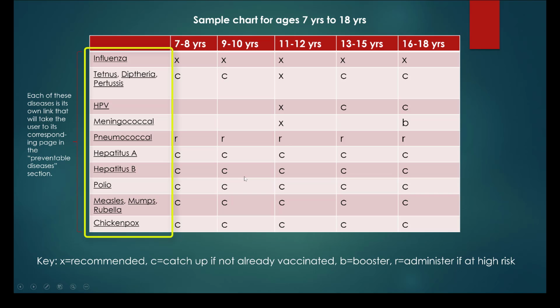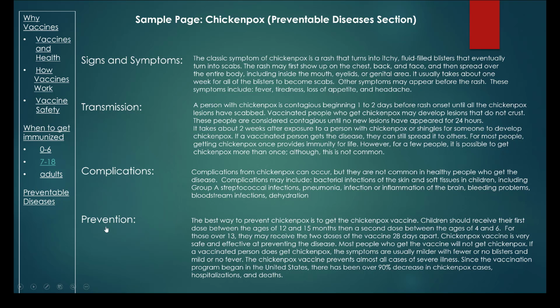On the left-hand side of each chart, the diseases will be hyperlinked so that the learner can go to any one of the diseases to find out more about that particular disease. These hyperlinks will cross-reference the information provided in the Preventable Disease section. So, for instance, in this chart, if the user clicks the link titled Chickenpox, they will be taken from the chart into the page in the Preventable Diseases section on chickenpox.